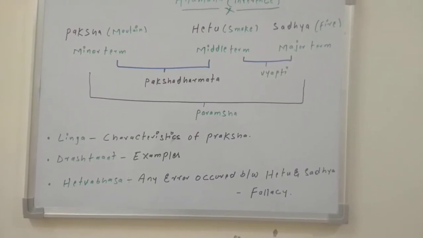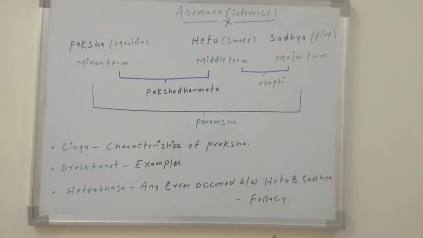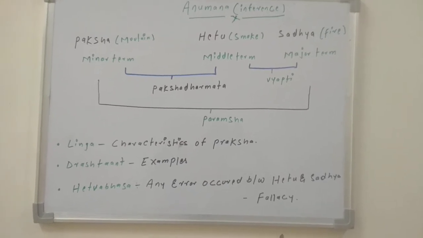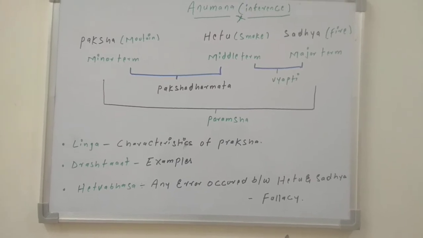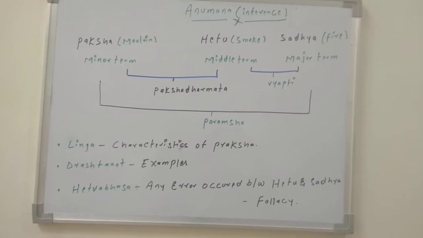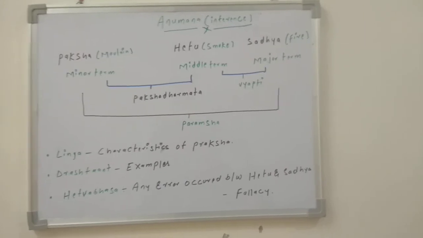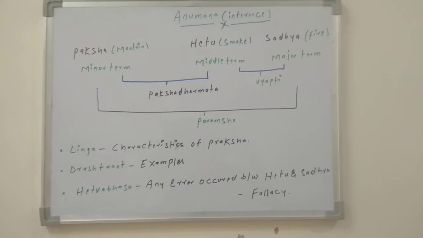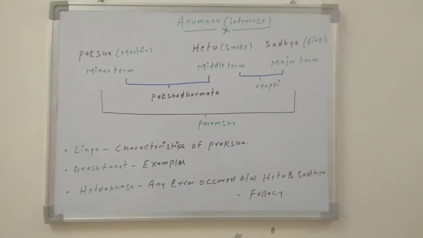Another term is Hetvabhasa. Hetvabhasa means a kind of fallacy, or I can say any fallacy in the Indian logic is known as Hetvabhasa. That means when any error occurs between the Hetu and Sadhya, it is known as Hetvabhasa. So if I infer that there is no fire at the mountain, even though the smoke is coming out, that is known as a fallacy, or Hetvabhasa.